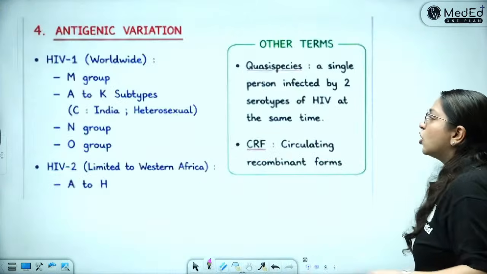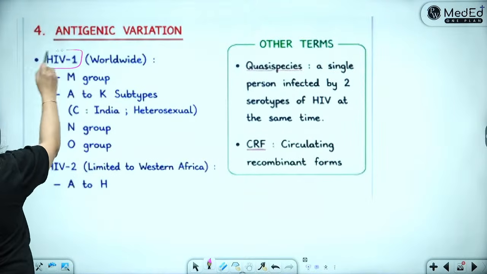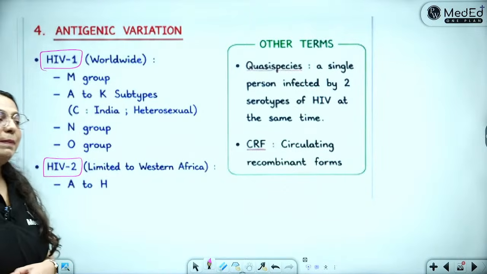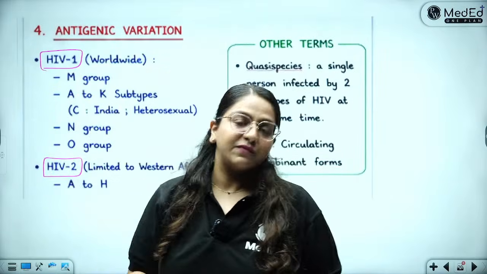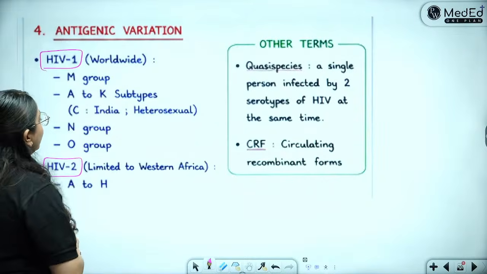So please draw this. Then when I say HIV, it is further divided into the two serotypes, HIV 1 and 2, depending upon the nature of the GP120, which is the outermost protein on the surface. Okay? HIV 1 and 2. HIV 2 is not there in India. It is limited to Western Africa.